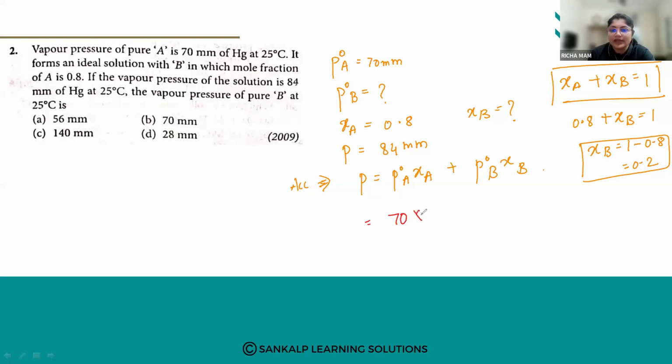Okay, into psi of A is 0.8, plus this we have to find out. And psi of B is 0.2. Total pressure is how much? It is 84. Okay, find out now. So what you have to do?